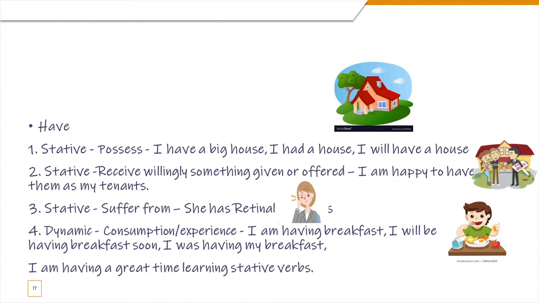Okay, now the next one is a dynamic meaning. Very obvious one, we use it all the time, which denotes consumption or experience. So I'm having breakfast, that is equal to I'm eating my breakfast, or because it's a physical action, you could use it in any possible tense. So I will be having breakfast soon, I was having my breakfast, etc. You can also say when you're having a good time, for example, you can say I'm having a great time learning stative verbs.